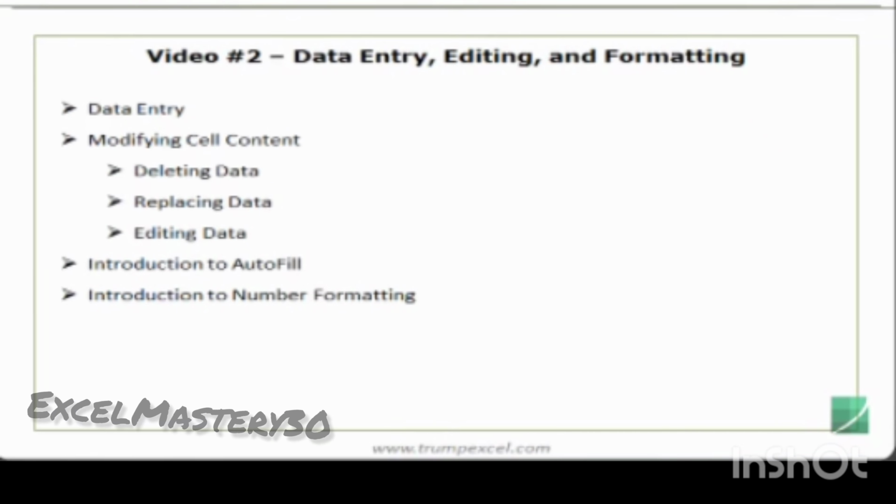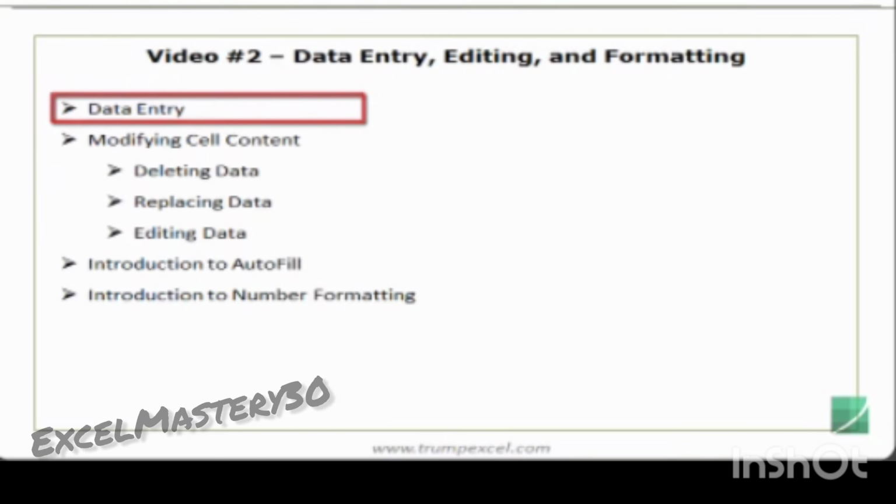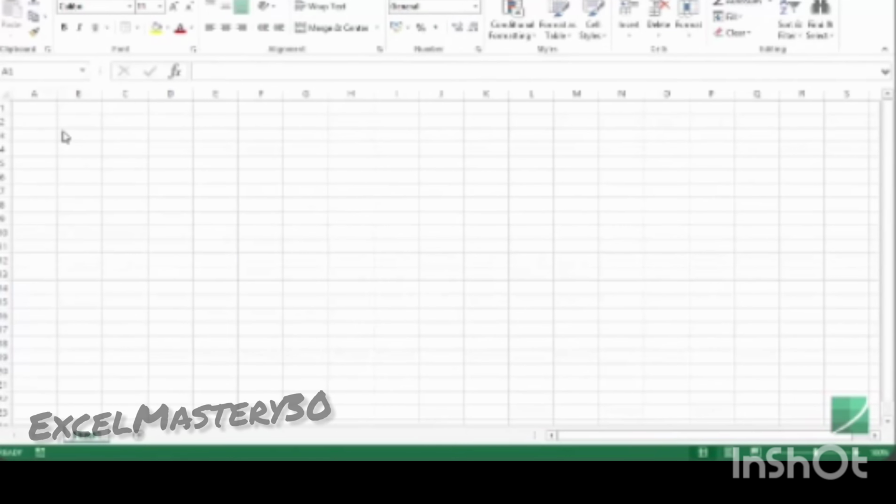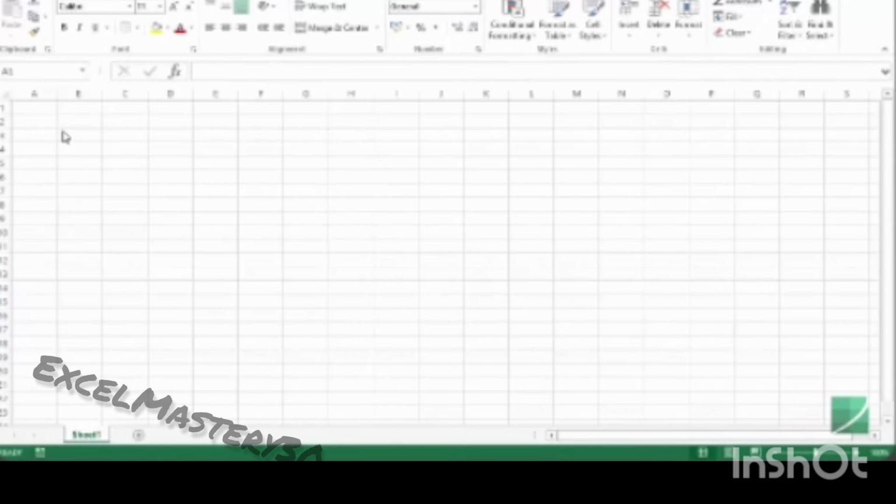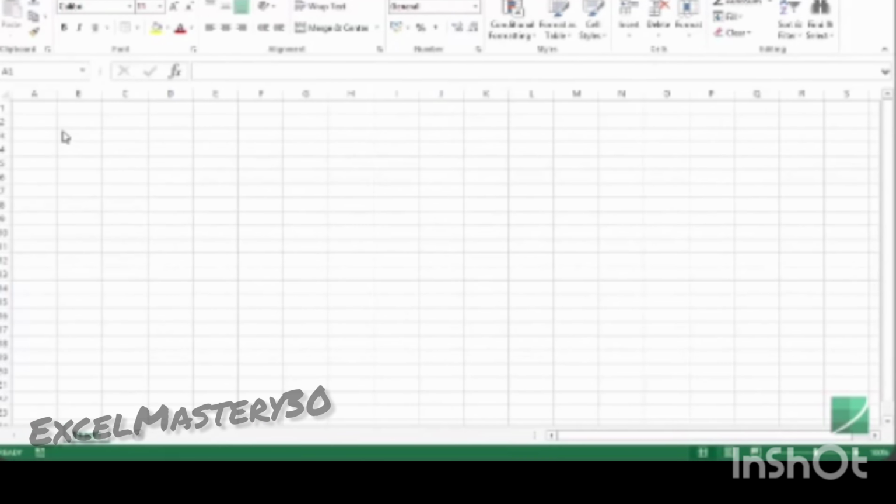In this video, we will learn about data entry, editing, and formatting in Excel. Let's get started with data entry. Excel can hold three kinds of data. First is numeric, the second is text, and the third is a formula. So let me show you an example.